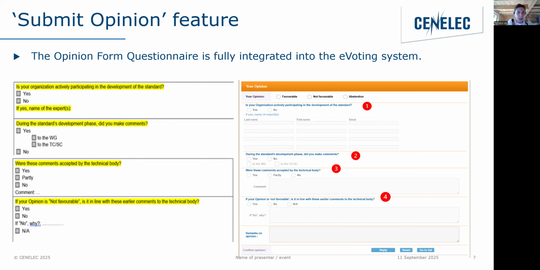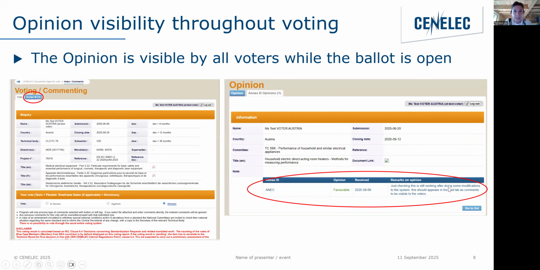Now, what we don't see on the left screenshot is, I think at the bottom of that opinion form, there was a section called comment. And so what we've done is we've added, if you look at the screenshot on the right, we see remarks on opinion, and we deliberately chose another wording to not confuse with the comments which are above the opinion. So when you write your remarks on the opinion here, they will also be visible to the voters and the TC secretary. Okay, and then next slide.